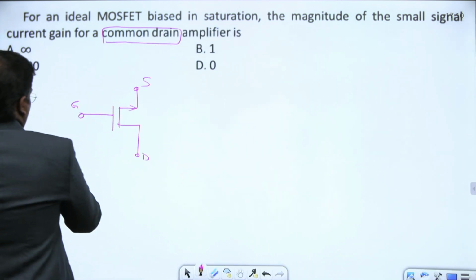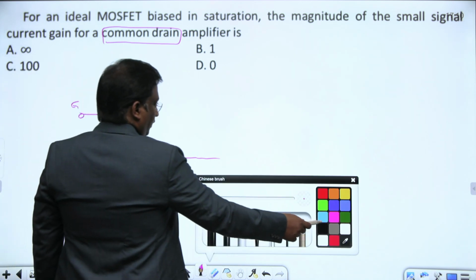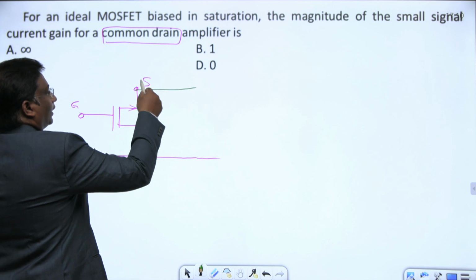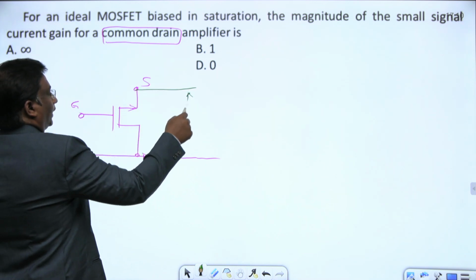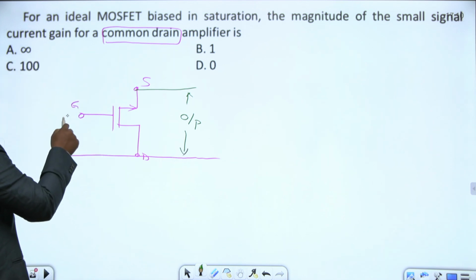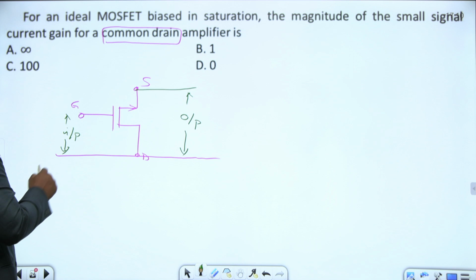Where are you taking the output? Output we are taking from the source. Where are you applying the input? Input applied to the gate. This is called the common drain configuration.